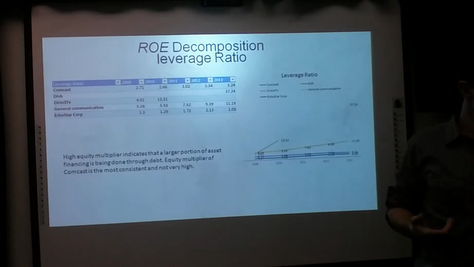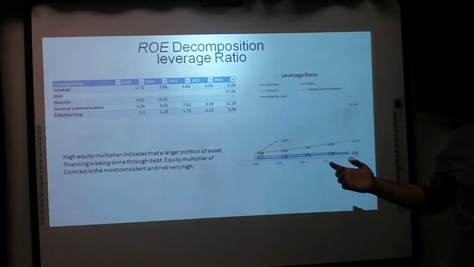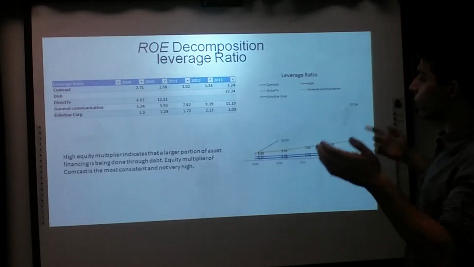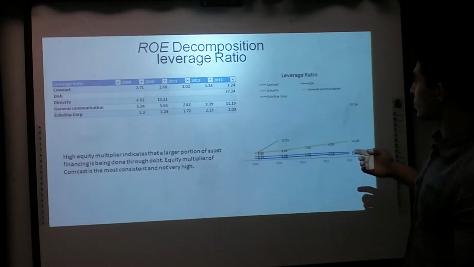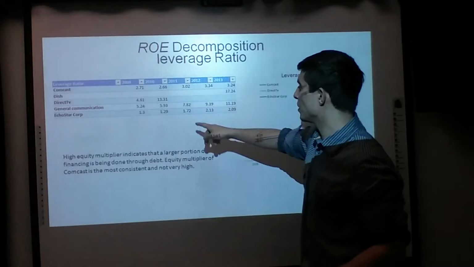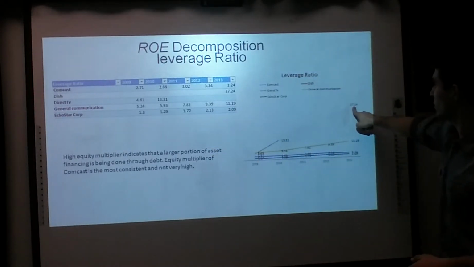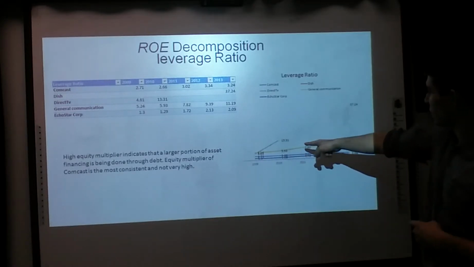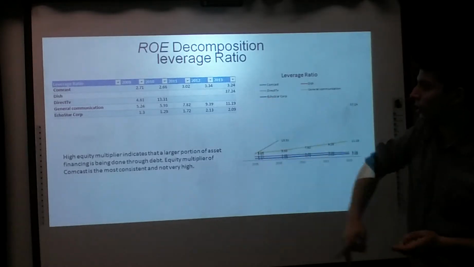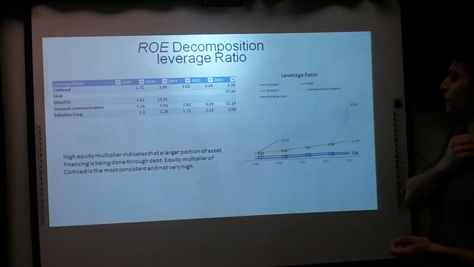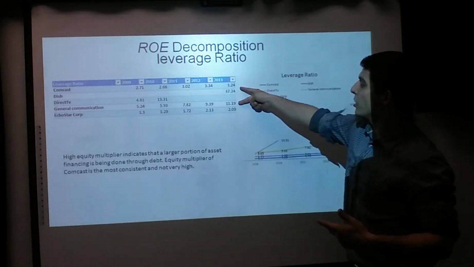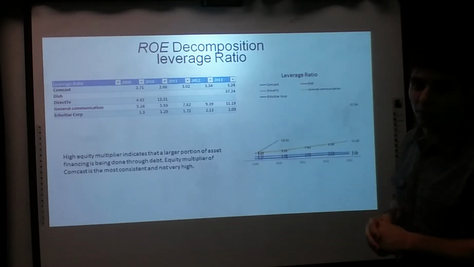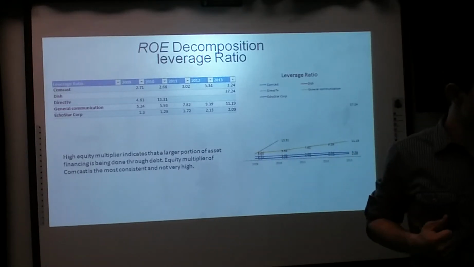Moving on to leverage. A higher equity multiplier indicates that a larger portion of the assets is being financed through debt. So the higher it is, the more is being financed through debt. We can knock out General Communications, and Dish Networks has only posted one in 2013. This data was pulled from Bloomberg. DirecTV again is pretty high. They don't seem to want to show their previous or later years. So we're going to knock those three out, and it's going to leave us with EchoStar and Comcast. EchoStar has the lowest, but we still like Comcast from its previous data. So we're going to put Comcast as number one.